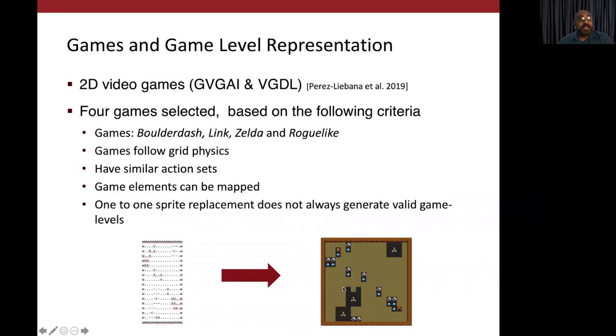We used the general video game AI framework and the video game definition language as our game representation for our tests. The four games that we selected are Boulder Dash, Link, Zelda, and Roguelike. The reasons these games were selected was because they follow grid physics, have similar actions, and the game elements like keys or spiders have similar mappings in the other games. Even though there's a mapping between the sprites, a one-to-one replacement usually does not generate a valid game. Below on the bottom left, we show the VGDL textual representation. On the bottom right, the corresponding game visual generated by the framework.